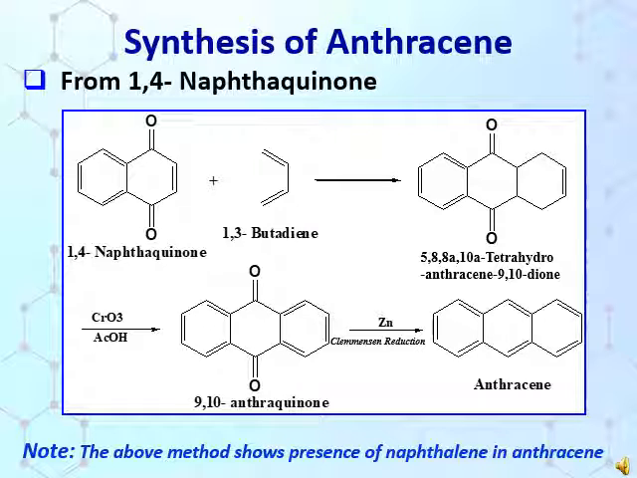Anthracene can be synthesized from 1,4-naphthoquinone. When 1,4-naphthoquinone is treated with 1,3-butadiene, it gives 5,8,8a,10a-tetrahydroanthracene-9,10-dione, which undergoes treatment with chromium trioxide, a strong oxidizing agent, resulting in 9,10-anthraquinone. This 9,10-anthraquinone undergoes Clemmensen reduction to give anthracene nucleus. I hope you all know that the Clemmensen reduction is a process to convert aldehydes and ketones into the corresponding hydrocarbon. Note that the above method shows the presence of naphthalene in the anthracene ring.